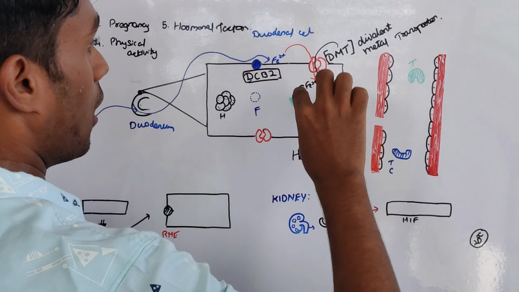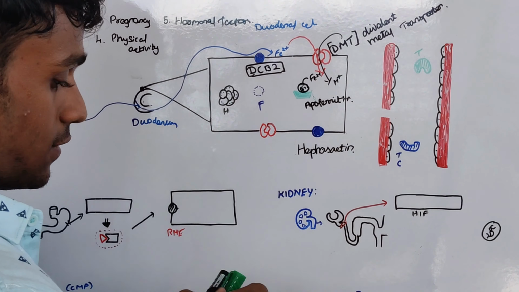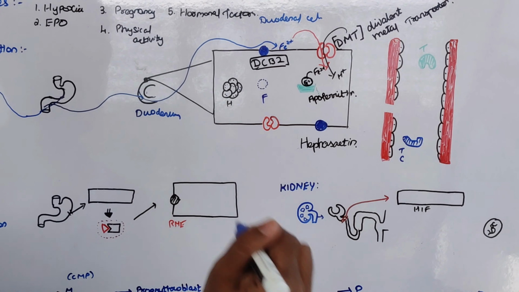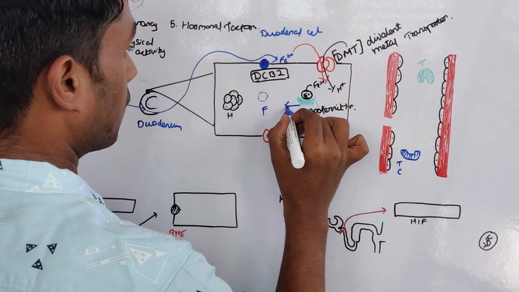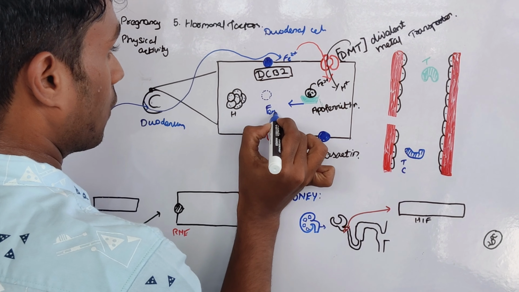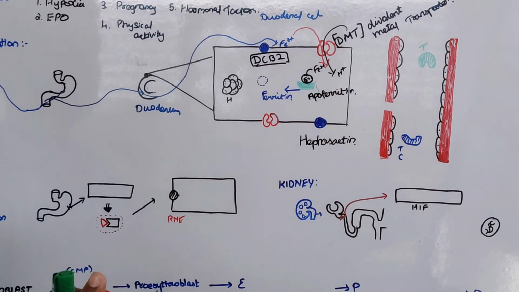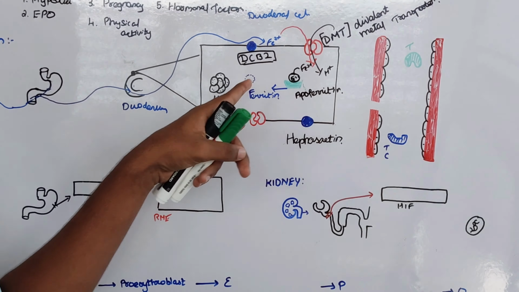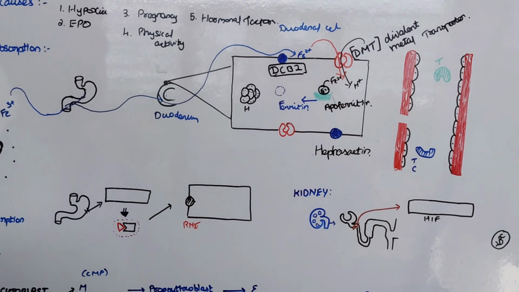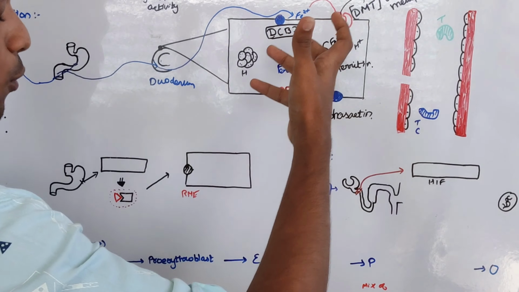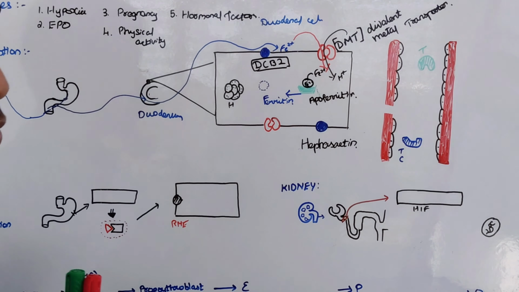This apoferritin along with Fe2 plus is converted into ferritin, that is the term. The free form Fe2 plus gets attached with apoferritin and turns into ferritin. This ferritin accumulates more and more and more, then becomes hemosiderin.